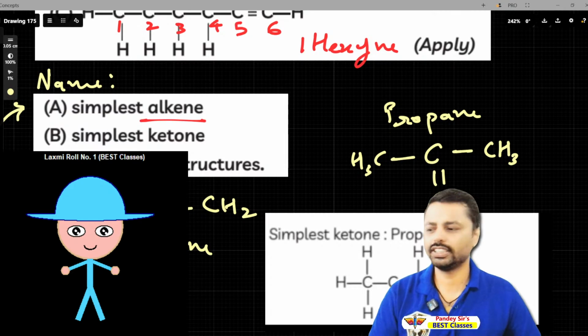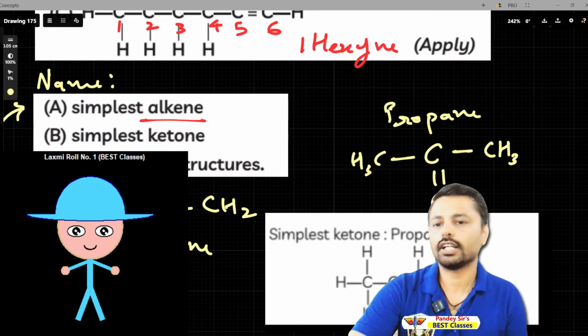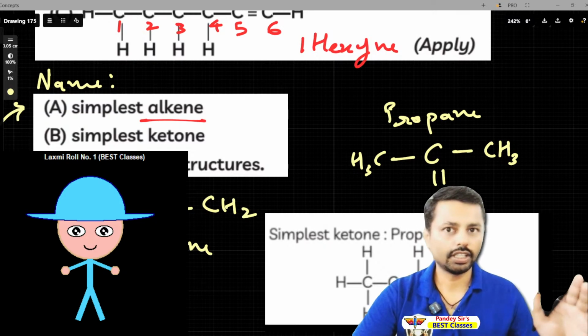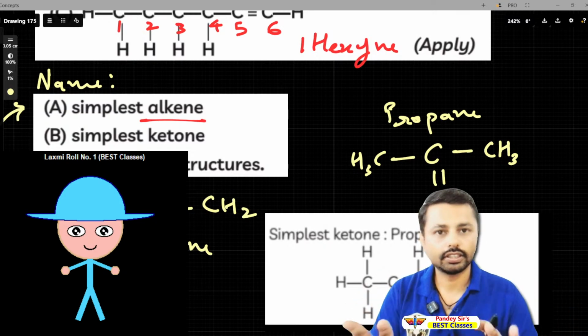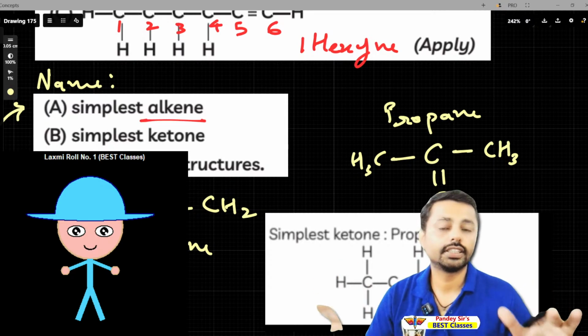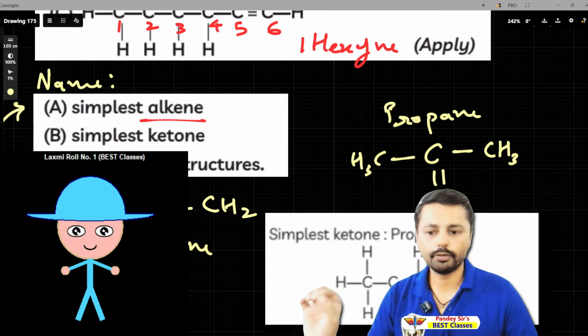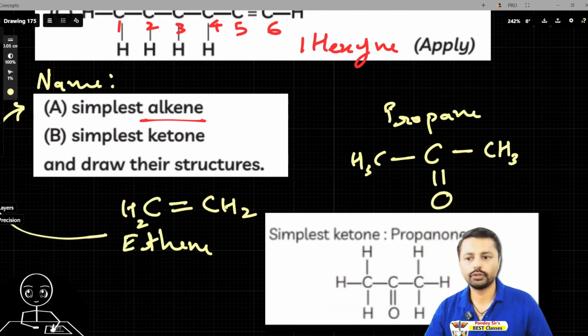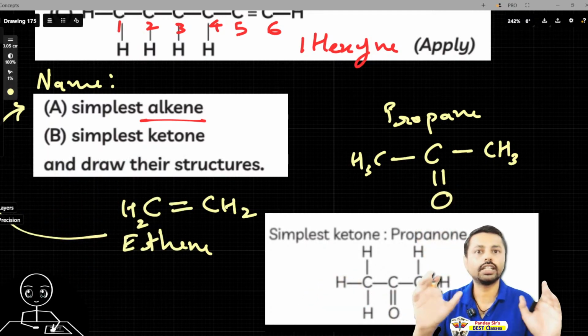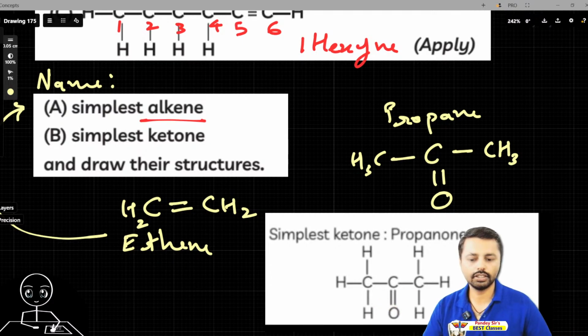So homologous series, actually it is indeed confusing, and definitely I'll help you and I will explain. In homologous series, there are a few functional groups like OH. Now, listen carefully. The thing I'm going to explain, homologous series, is like 60% of this chapter. So you have to understand it. It's very crucial. If you understand this, you will have mostly understood the chapter. So let's see the homologous series.